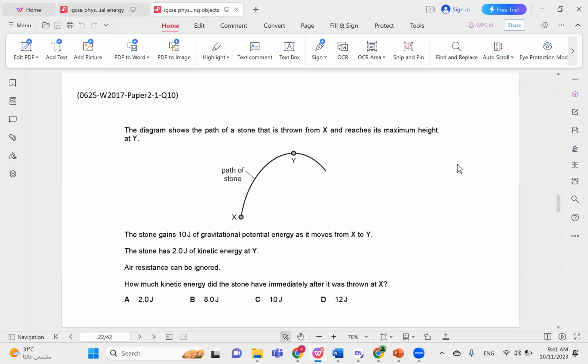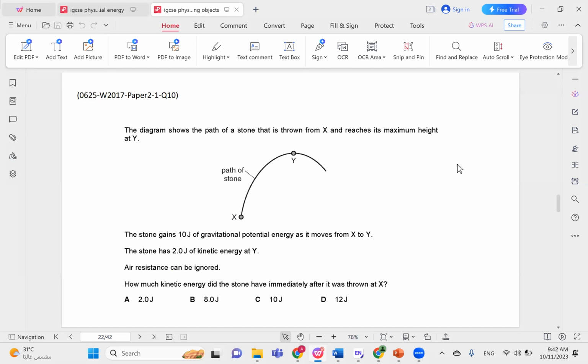The diagram shows the path of a stone that is thrown from X and reaches its maximum height at Y. The stone gains 10 joules of gravitational potential energy as it moves from X to Y. The stone has 2 joules of kinetic energy at Y. How much kinetic energy did the stone have immediately after it was thrown at X?